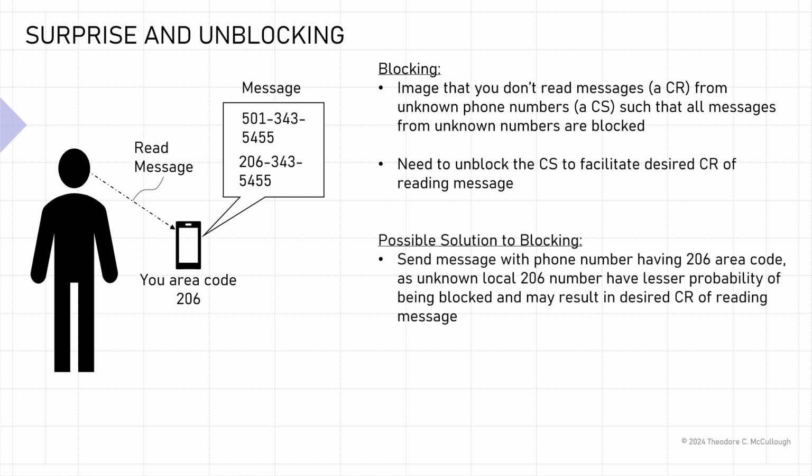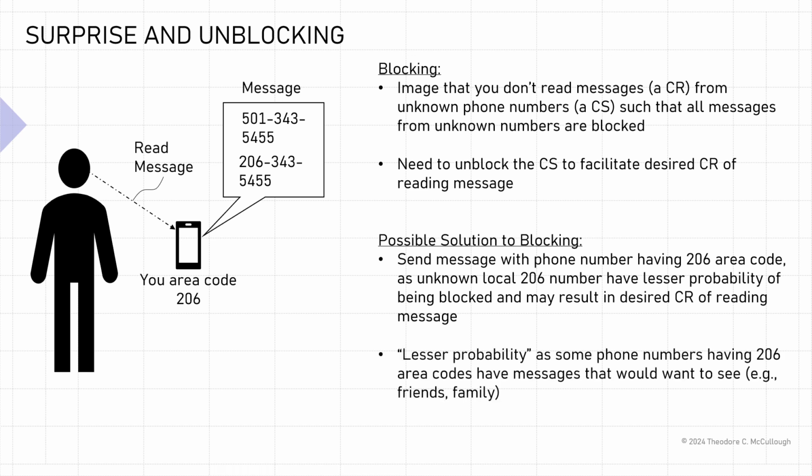So one possible solution to unblock is that you send a message with a phone number having, for example, the area code 206, where the unknown local 206 number has a lesser probability of being blocked and may result in the desired conditional response of reading the message. Lesser probability, as some phone numbers having 206 area codes have messages that one would want to see, for example, messages from friends and family.